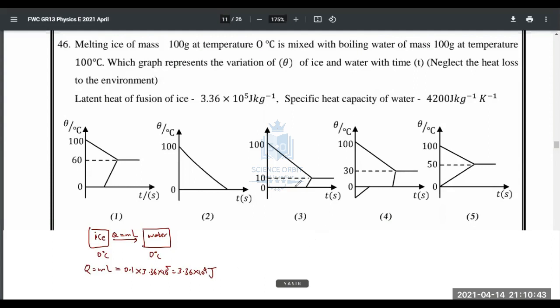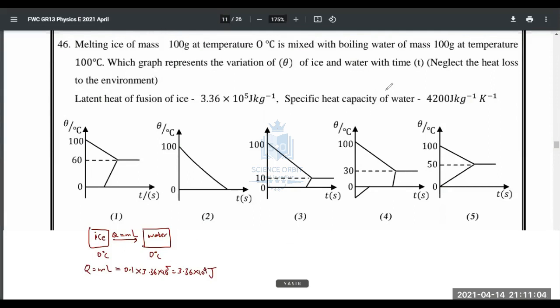Okay, right. Now, by the looks of the graphs, we can see that water's temperature is reducing and it is coming to a common value. Only in this one there is a problem. Now, what is the meaning of this one? It says ice doesn't melt, water cools down.